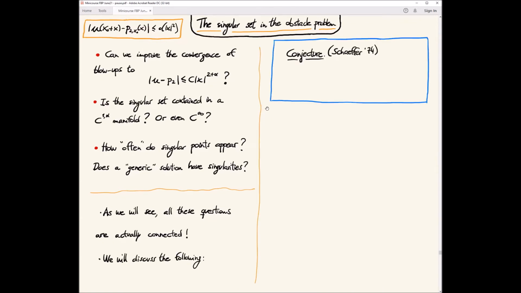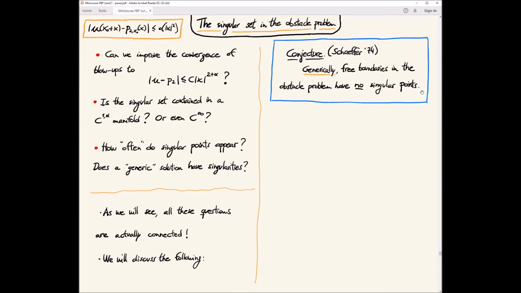Okay, so what I want to discuss is the following conjecture, which is due to Schaeffer in '74. This conjecture was raised by Schaeffer after he constructed several examples of singular points. And this was even before there was a theorem about regular points, so this was before the papers of Caffarelli. So this was very early, and he already asked this. He conjectured that generically, so for a generic solution, free boundaries in the obstacle problem have no singular points at all.